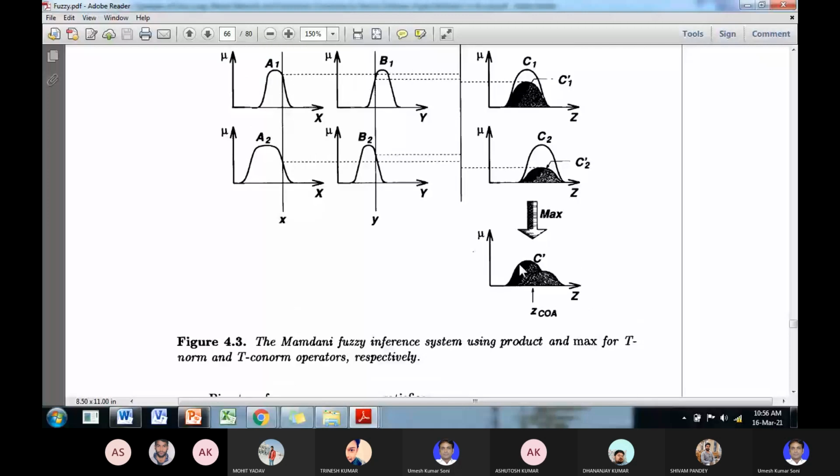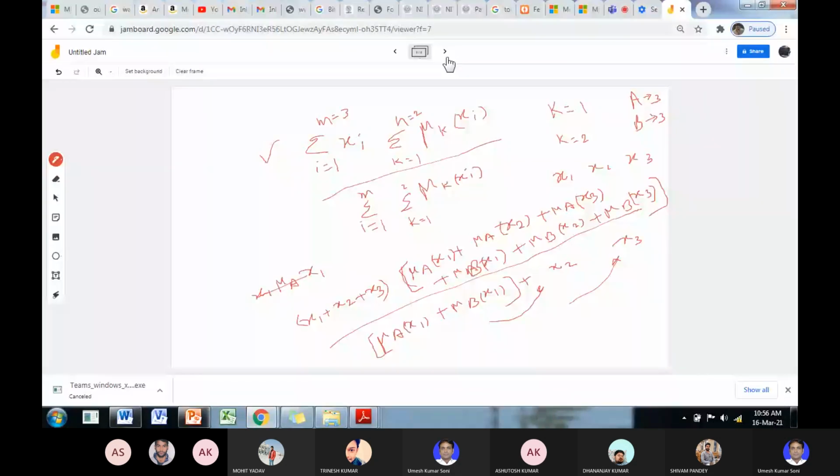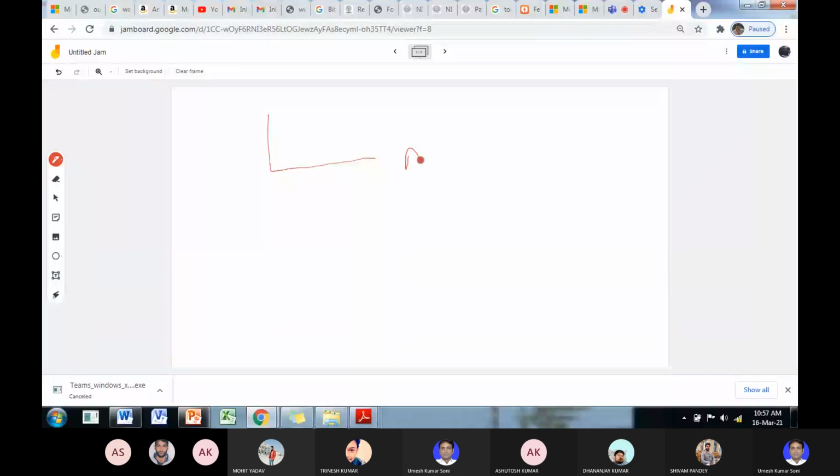ओके, तो actually जब भी fuzzy set लेंगे तो कहीं भी अगर हम input change करते हैं, you see, तो हमारा एक fuzzy set तो if it is defined like this and it is defined like this, then if we change the value here, then in A2 it can be here, and in A1 it can be here.